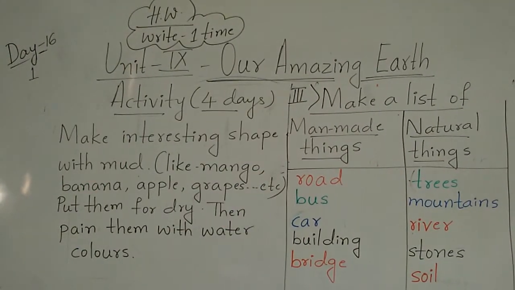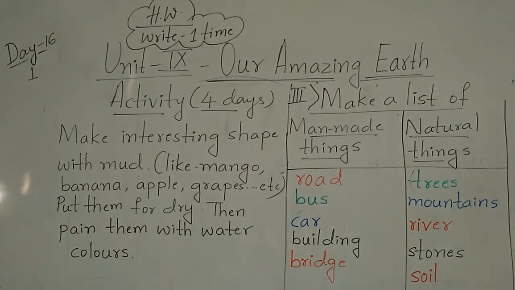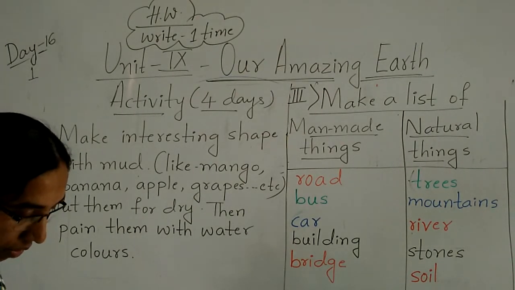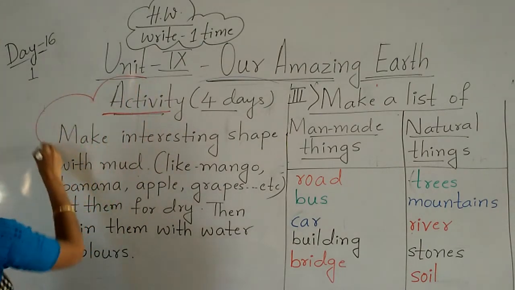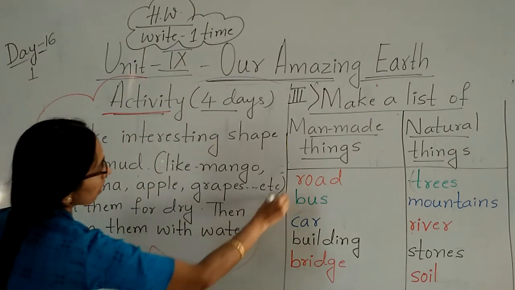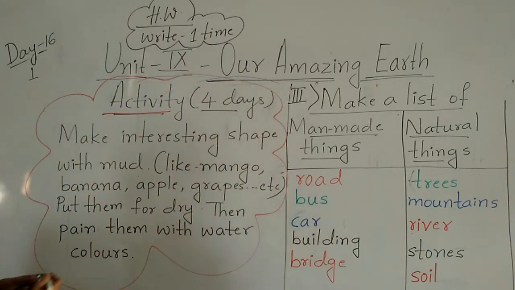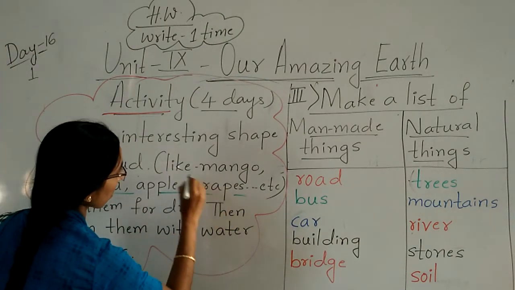So children, here I have written that activity. See here I have written that activity. Just you can see. This is the activity I have written. Make interesting shape with mud like mango, banana, apple, grapes. See this is the shape.